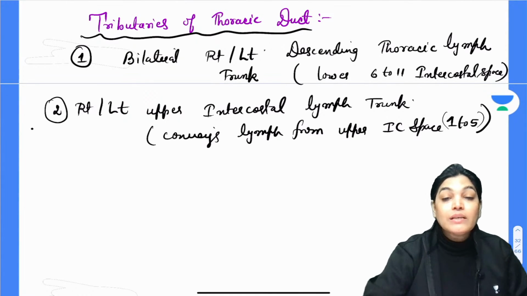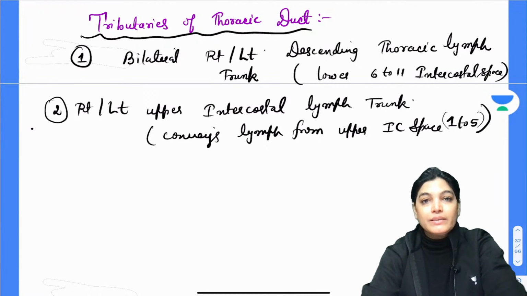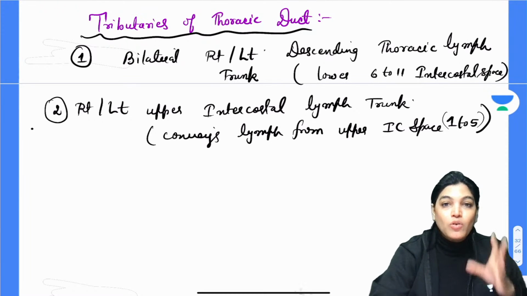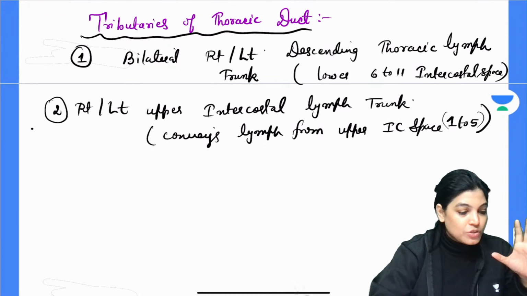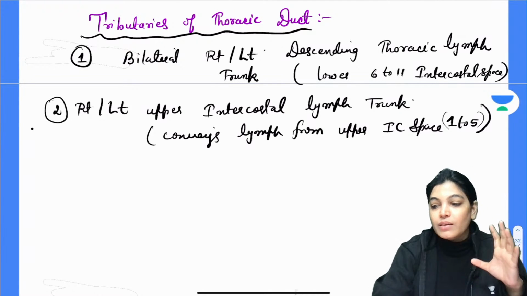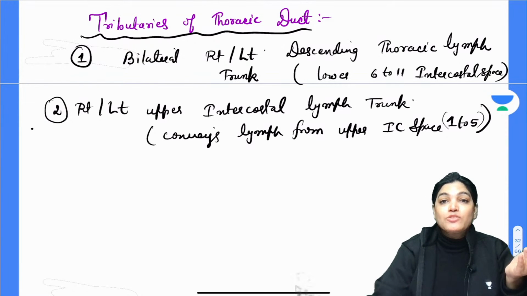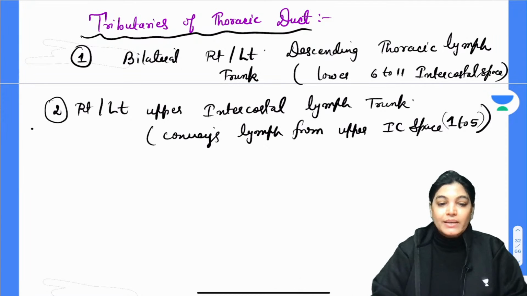Other than that, the other tributaries of thoracic duct are also important for you to know. We have already seen in the MCQ that the right bronchomediastinal lymph trunk drains into the right lymphatic duct. But the question was about the thoracic duct, and the major chunk of the lymphatics drains into it.